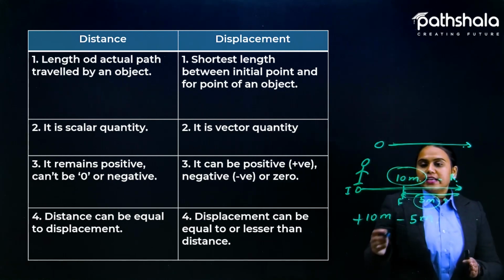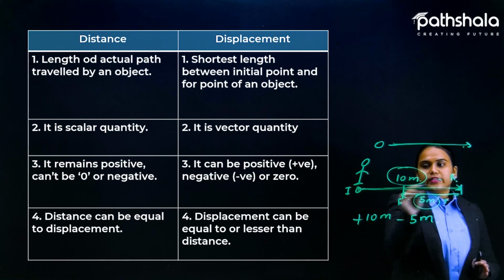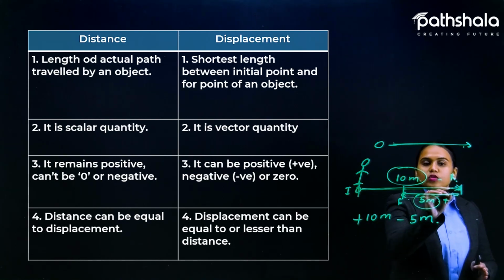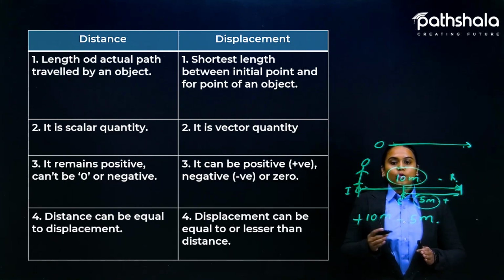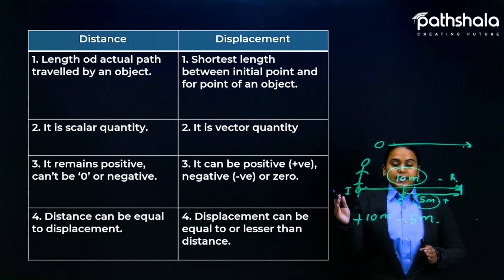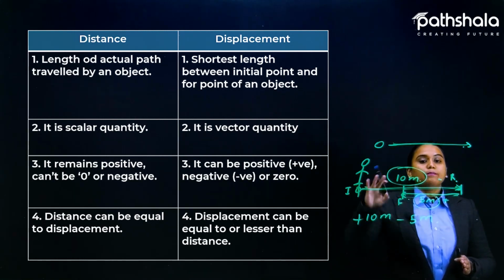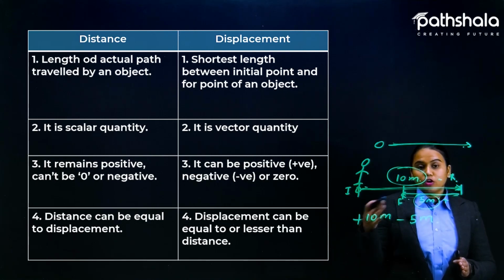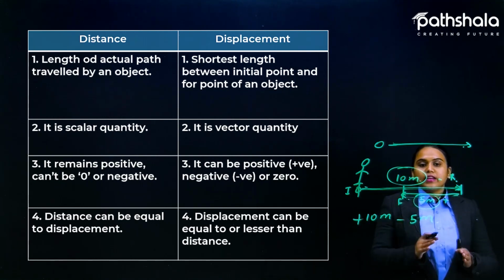If a boy is traveling only in a straight line like this, from here to here, let's suppose, then distance will be this only and displacement will be this only. So displacement can be equal to the distance or lesser than the distance. It cannot be more than the distance at any time, because it is the shortest path covered from the initial position to the final position.